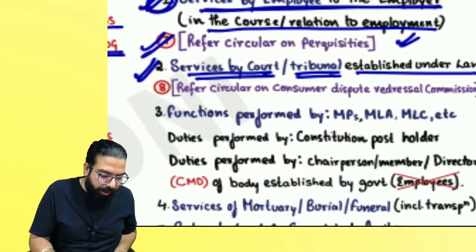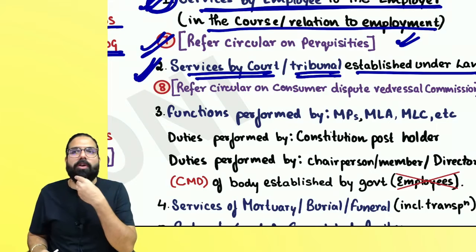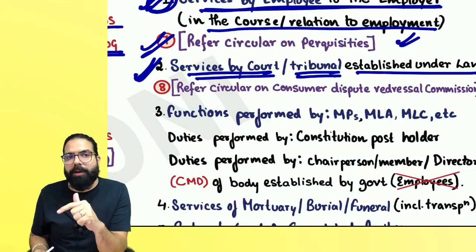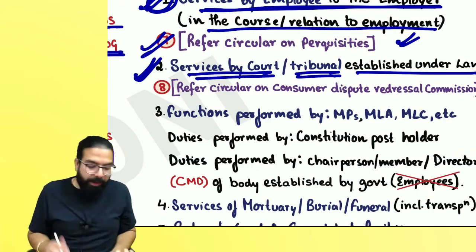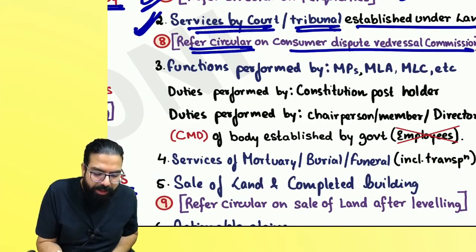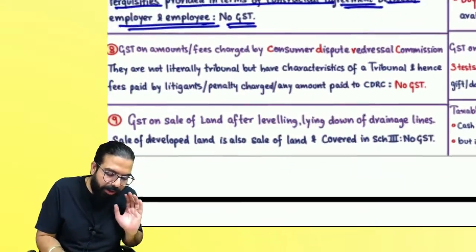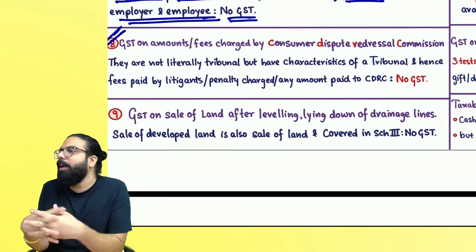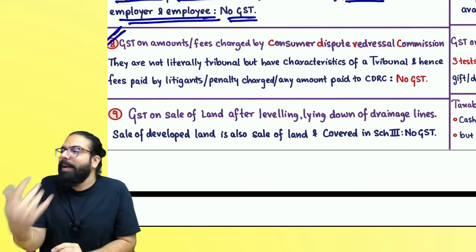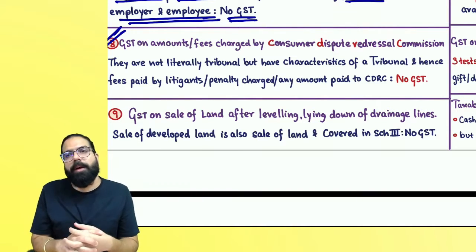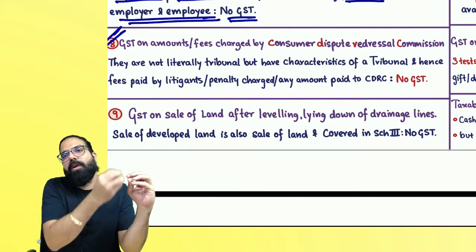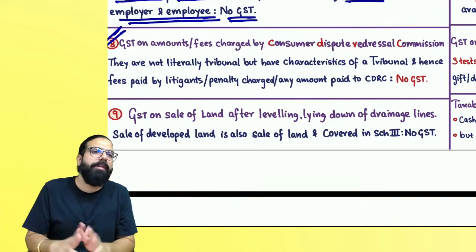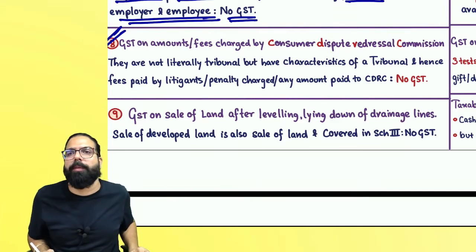Now, the second one is court or tribunal services. Court or tribunal services are neither supply of goods nor supply of service. Which tribunal? Court or tribunal which are established under law. The next one over here is refer circular on CDRCs. Remember one thing, Consumer Dispute Redressal Commission, CDRCs. They are not tribunal, but they are like tribunal only. Whenever Consumer Dispute Redressal Commission gives any services for which they take fees, or if by chance they take any penalty, always remember that will be neither supply of goods nor supply of service.